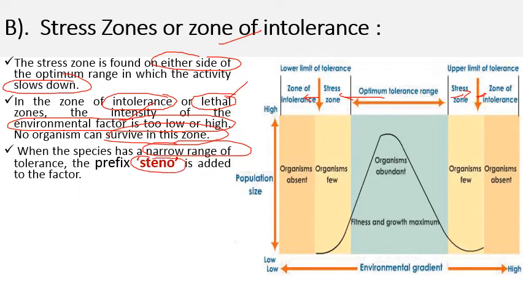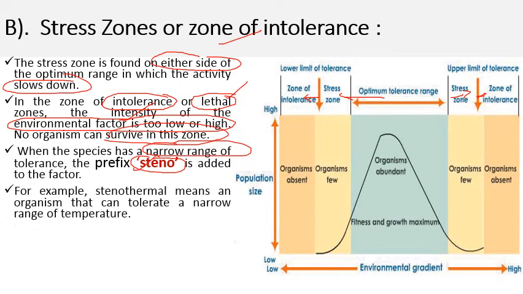When the species has a narrow range of tolerance, then we use one term, that is steno. So we use the prefix steno. For example, we have the organism which can tolerate only a narrow range of temperature, so we will use the term stenothermal. Means an organism that can tolerate a narrow range of temperature, means एक छोटी सी range of temperature को tolerate कर पाते हैं, so we can use this prefix, that is steno.